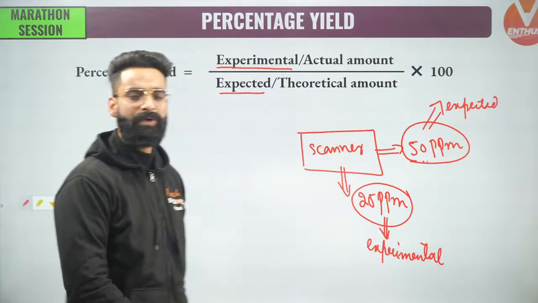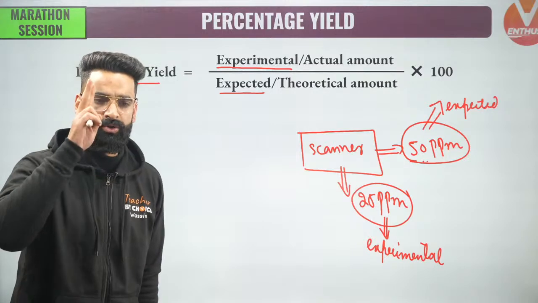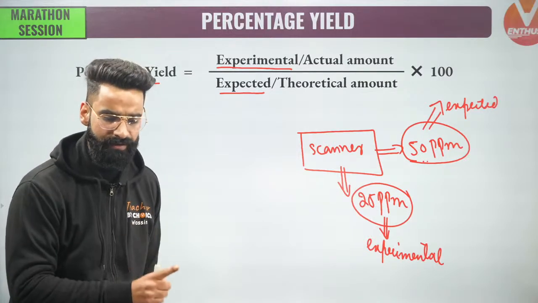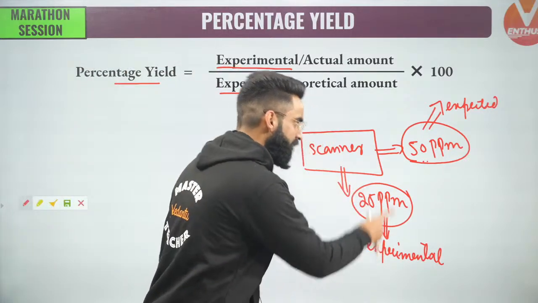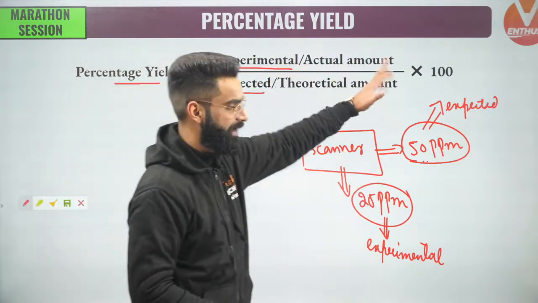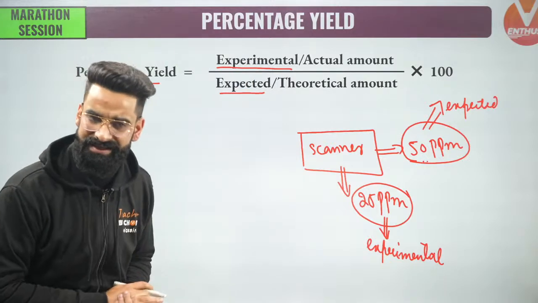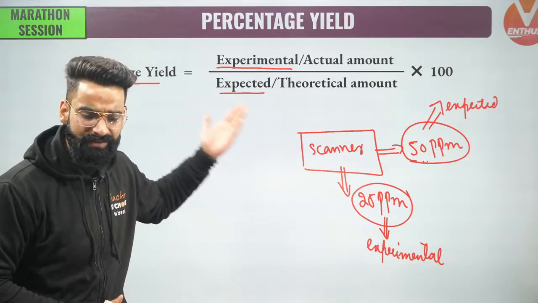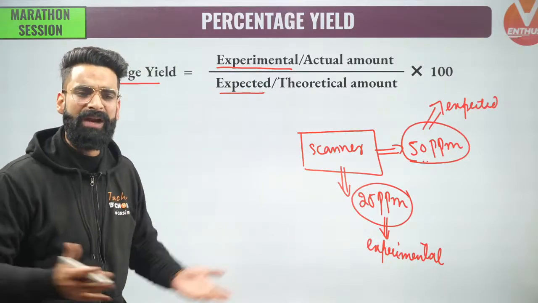And in order to calculate the percentage yield, we should know both the things. One is your experimental amount, another one is the expected amount. I just have to divide the two, multiply by 100, and I'll get the percentage yield. In order to calculate the percentage yield of the scanner, how will I be doing that?